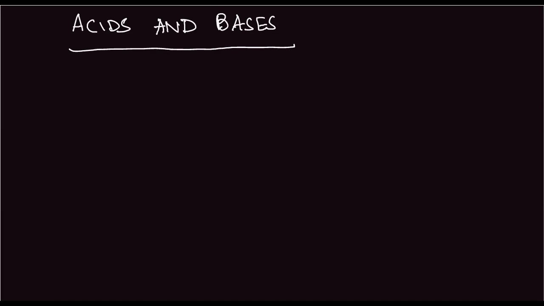Acids and bases is the next topic for organic chemistry. Here we will cover the strengths of the conjugate acids and conjugate bases and their relative stability. So, first we'll begin with acids.